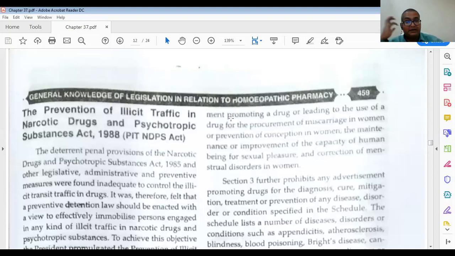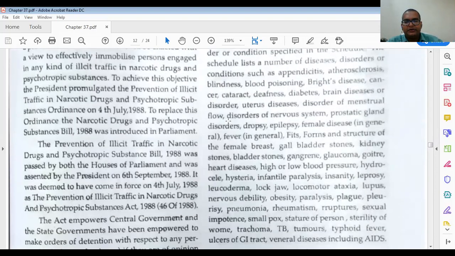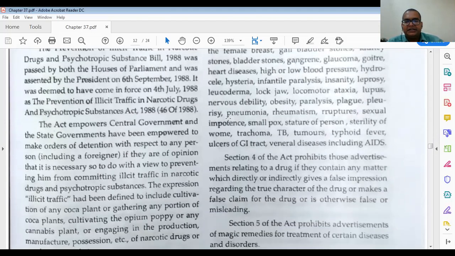A list of diseases is given, so just go through this part. The list includes diseases like tuberculosis, tumors, and many other things. Time to time these things are changing. These rules and regulations are not fixed. Every time there is an amendment or any change in rules, it is displayed and informed by the government.